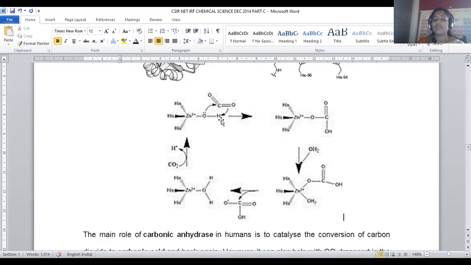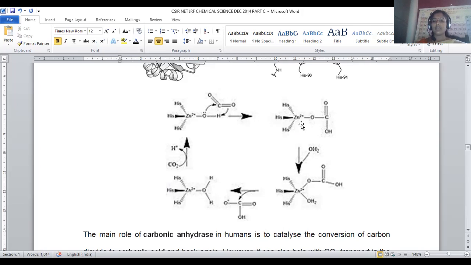So one of the hydrogens from this zinc carbonic anhydrase will be replaced with the carbon dioxide, so that this carbon dioxide is directly linked to the oxygen rather than zinc. Sometimes we also get the question, what is the tendency of carbon dioxide, whether it binds with oxygen or zinc. For that purpose, we have to go with the detailed mechanism discussion.